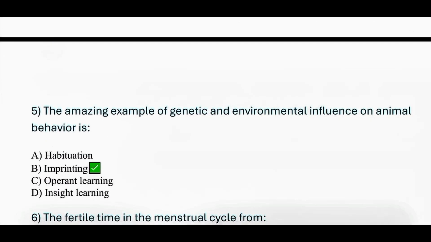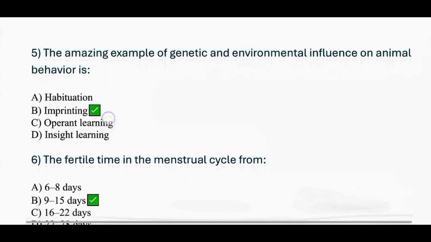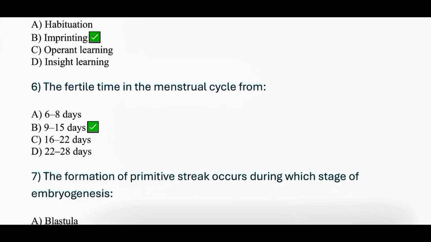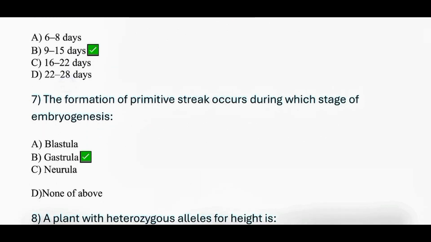The amazing example of genetic and environmental influence on animal behavior is, that is, imprinting. The fertile time in the menstrual cycle from, that is, option B, 9 to 15 days. The formation of primitive streak occurs during which stage of embryogenesis? That is option B, gastrula.